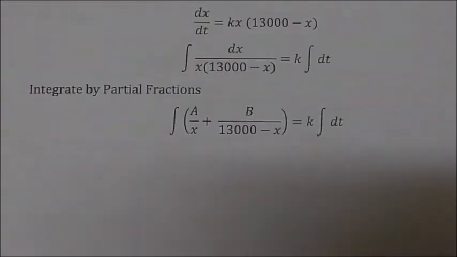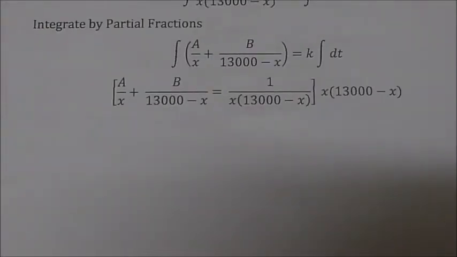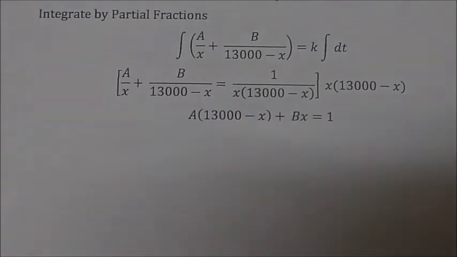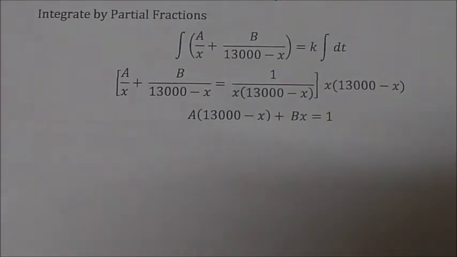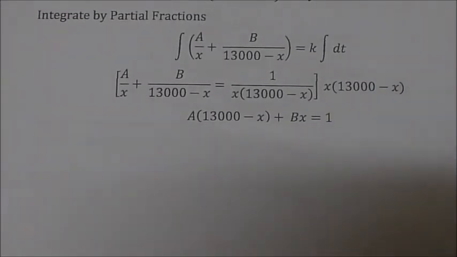What I'm gonna do is give each factor a fraction. We're gonna have the denominator x and the denominator 13,000 minus x, and on top we'll put A and B. And now we've got to figure out the values of constants A and B. I'm gonna multiply both sides by the denominator, simply to get rid of the denominator. If we do that, we're gonna have A times (13,000 minus x) plus B times x equals 1.